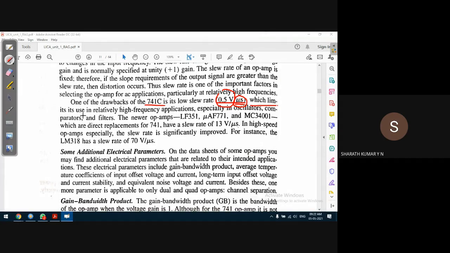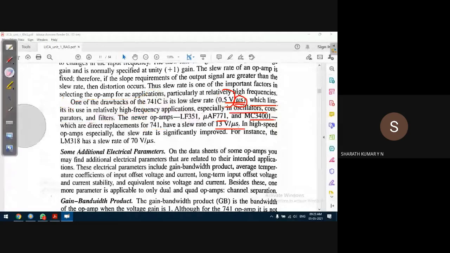It limits its use in relatively high frequency applications. The 741 cannot be used for, as I said, very high frequency applications. It has its own limitations, especially in oscillators, comparators, and filters. But it is used for some other internally compensated applications. Other examples are LF351, MUA-F771, or MC34001. They are direct replacements, better replacements for the 741 op amp, and they have a slew rate of 13 volts per microsecond.